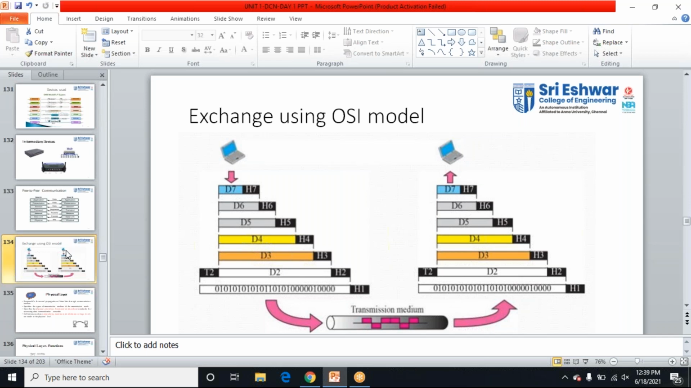This is the functioning of exchanging data using the 7 layers. Wait, I'll show you the picture. In each and every layer we can see the functioning. The first one, the physical layer.